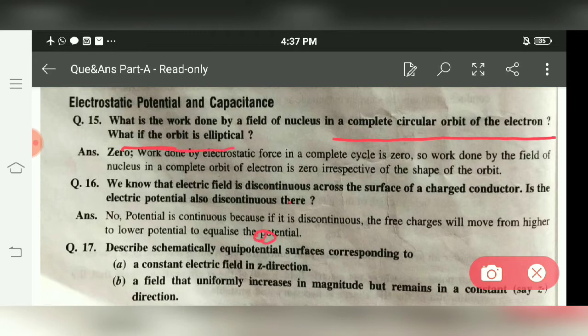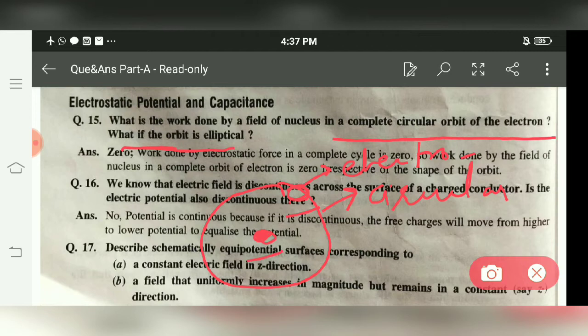So we know in an atom at the center there is a nucleus, and in a particular orbit the electron revolves. If we take that orbit to be circular, the force which is giving the rotational effect to this electron is the electrostatic force of attraction between the electron and proton.